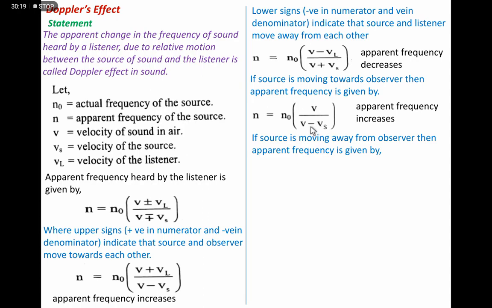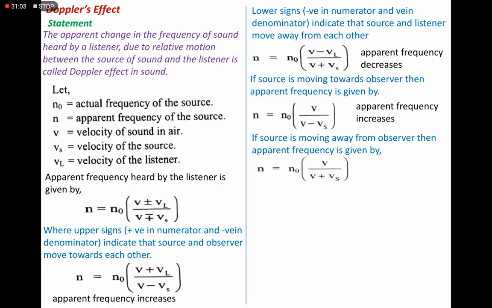This will be v plus vs. The source moves away from the listener, and the equation is n equal to n naught v by (v plus vs). Two more cases will be considered. Here the listener is stationary and the source of the sound is moving towards the listener: the apparent frequency increases, and if the source moves away from the listener, the apparent frequency decreases.